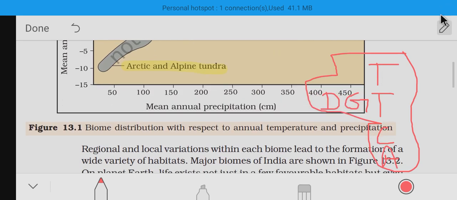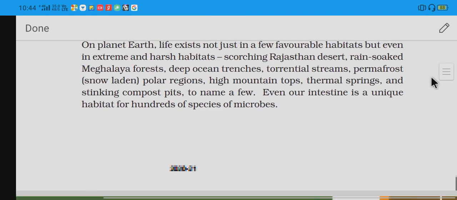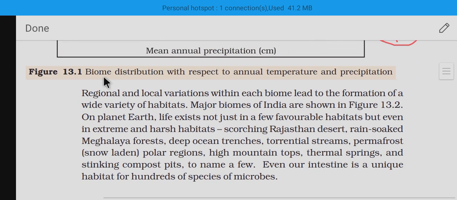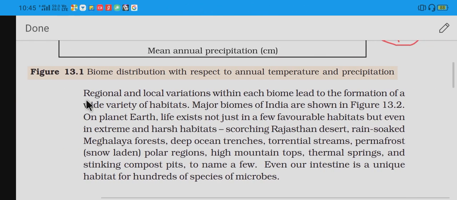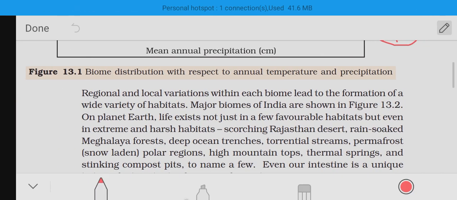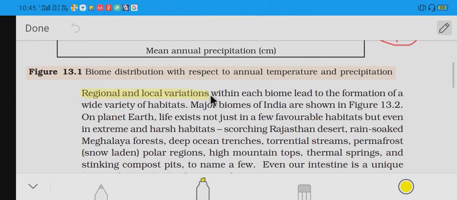So next, annual variation has caused biomes to form. In the biomes, small regional and local variations will cause the formation of other habitats. Here the major biomes are shown in the above picture. So we saw the major biomes. Regional as well as local variations within each biome lead to the formation of a wide variety of habitats.